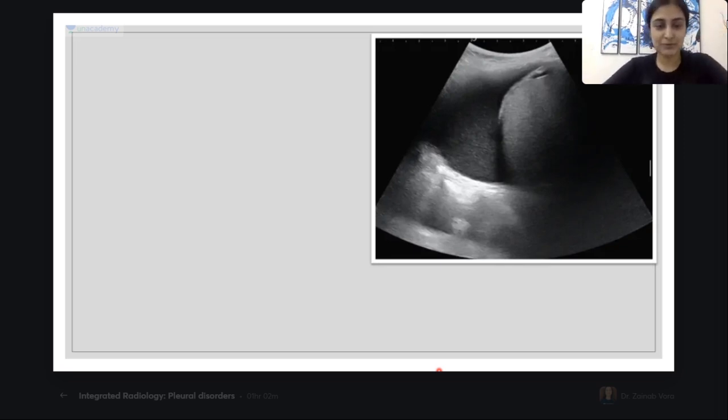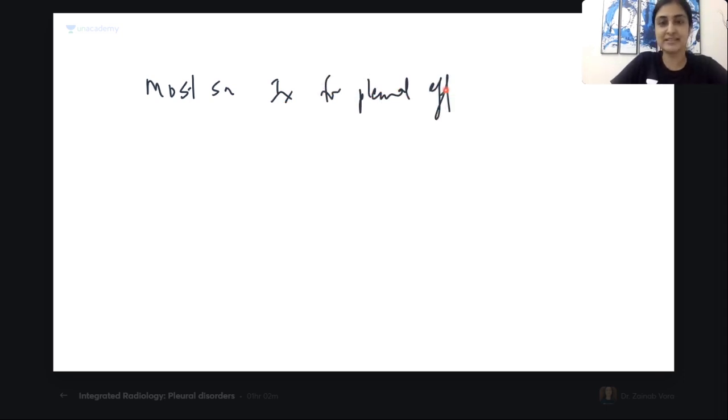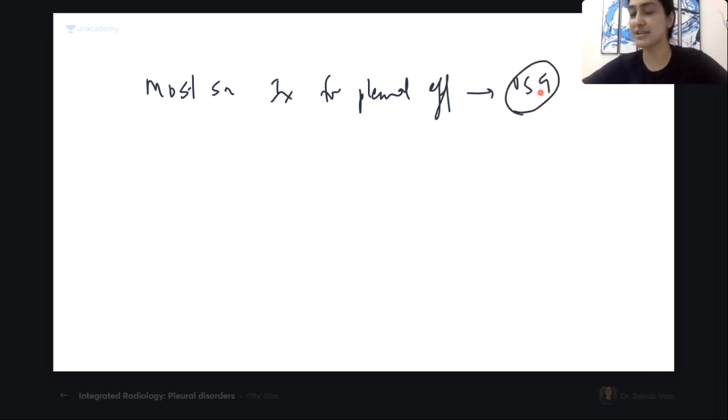Okay, so before I begin, you guys will tell me the most sensitive investigation for pleural effusion. Most sensitive investigation for pleural effusion. Okay, very easy. So it is indeed ultrasound, correct? It is indeed ultrasound, which is the most sensitive investigation.